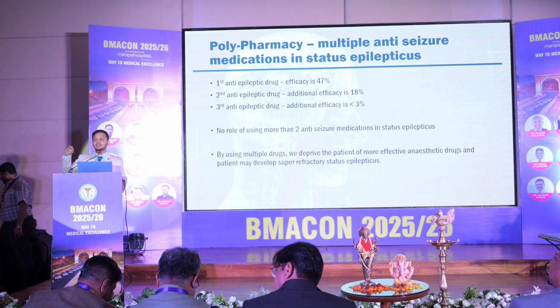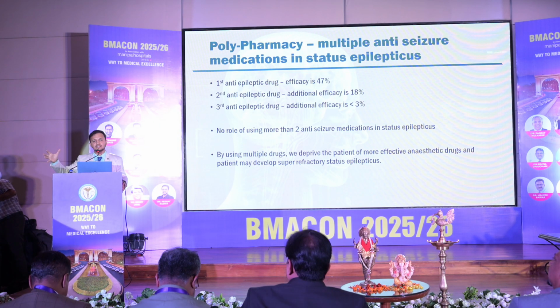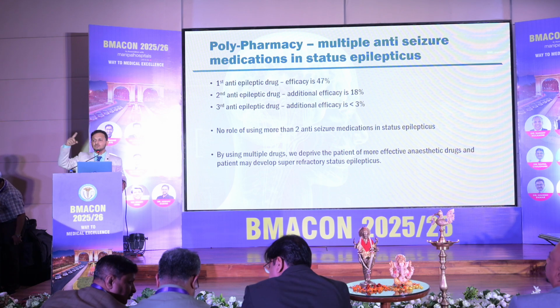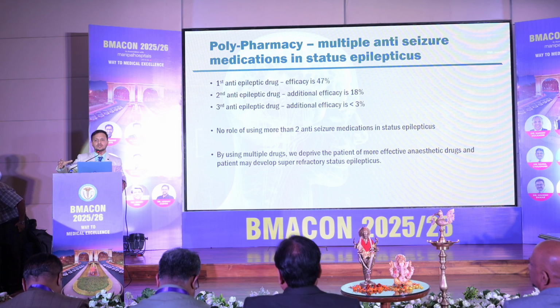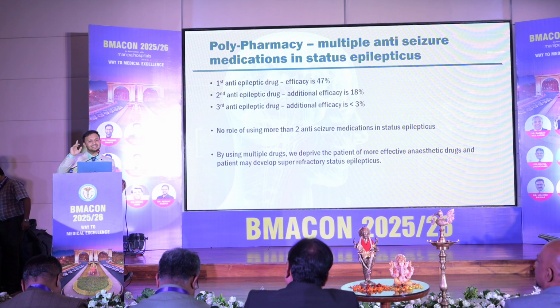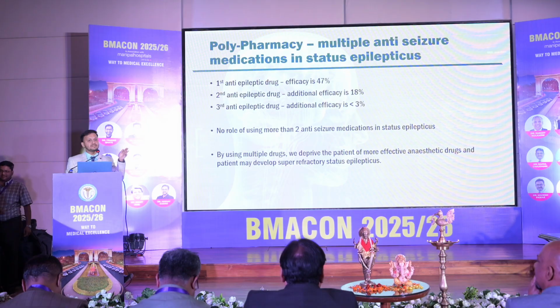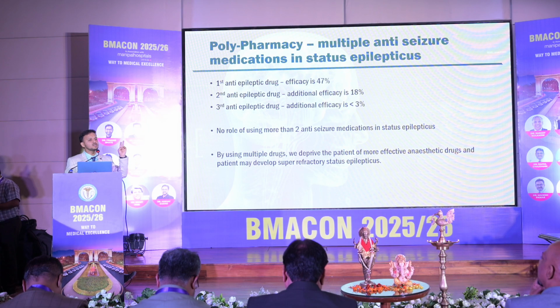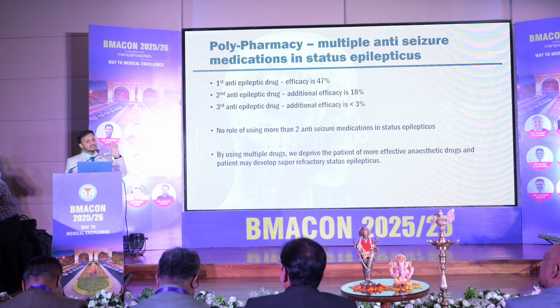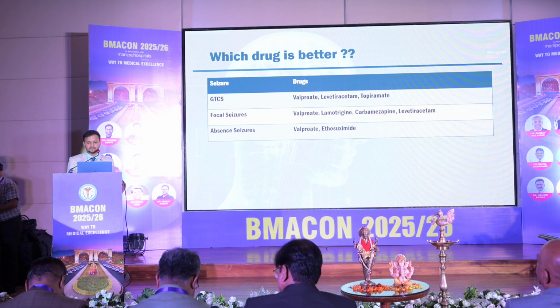It's like kindling. If you rotate a wheel, initially when the speed of the wheel is very low, it is very easy to stop it. But when the wheel is at speed, it is very difficult to control. So it is always better to stop the seizures in the initial part, and that is the time you have to use more efficacious drugs. So do not use more than two anti-epileptic drugs in the initial phases. If the patient is having seizures despite two drugs, go straight to anesthetic medications.